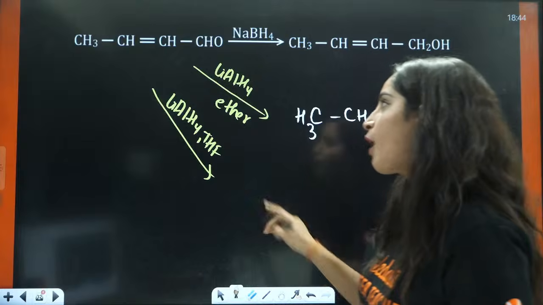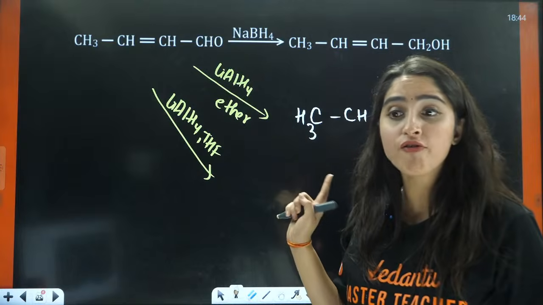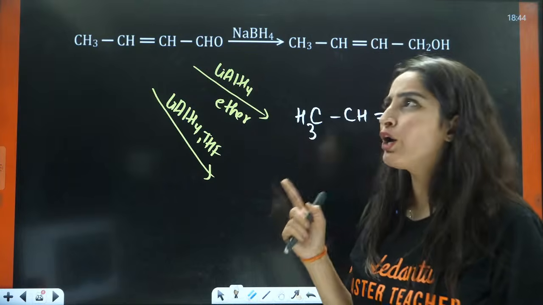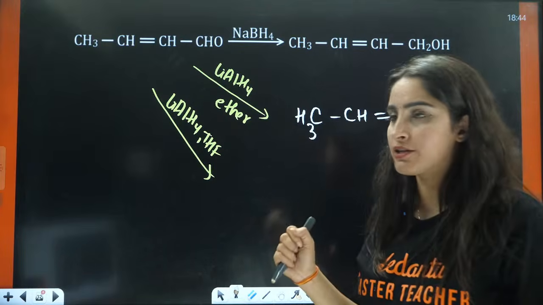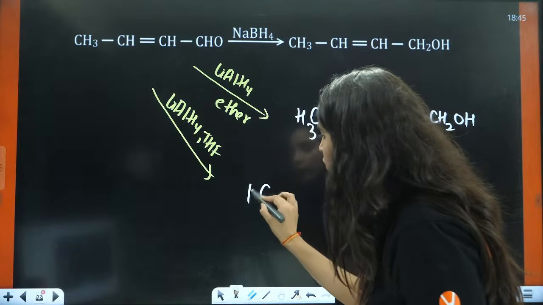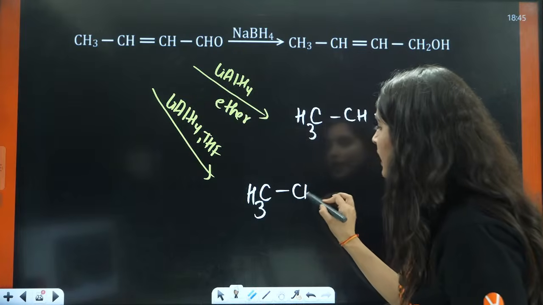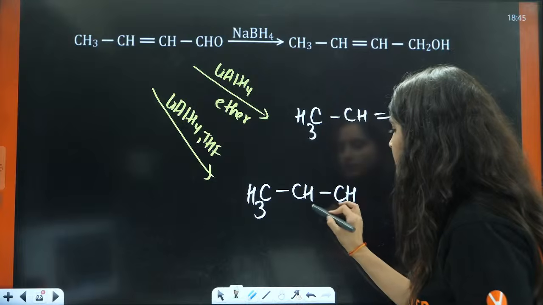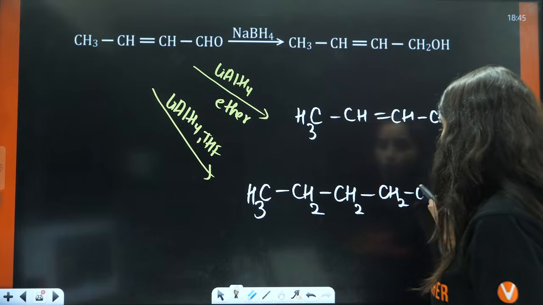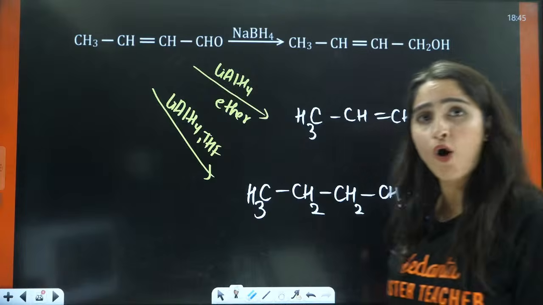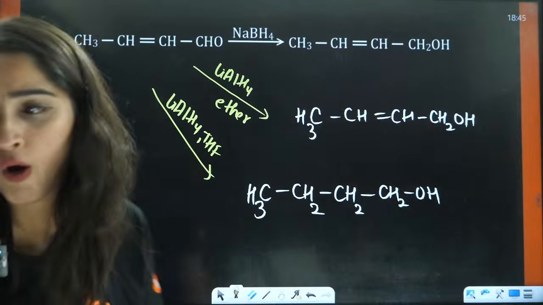But when I talk about LiAlH4 in presence of THF, now it will think that I will reduce this double bond because now I have THF. So it will be CH2, CH2, and this is your CH2OH. This thing will be formed here, right?